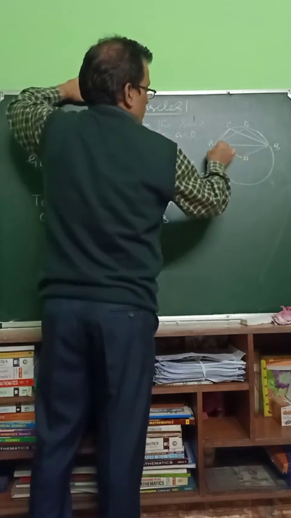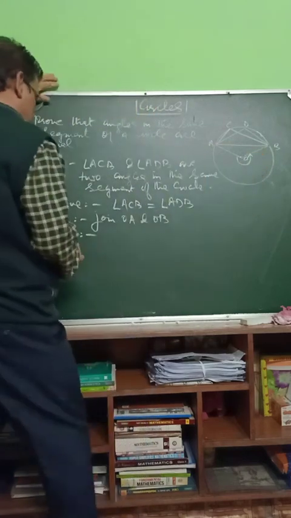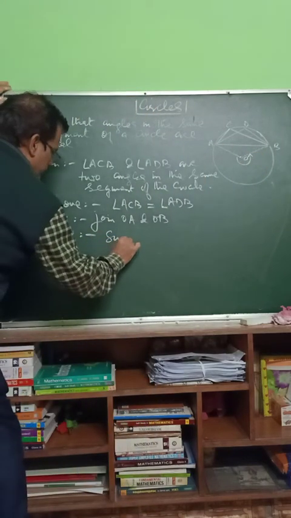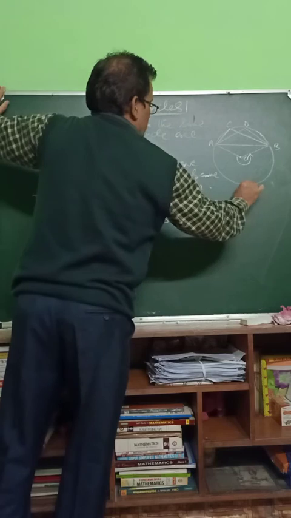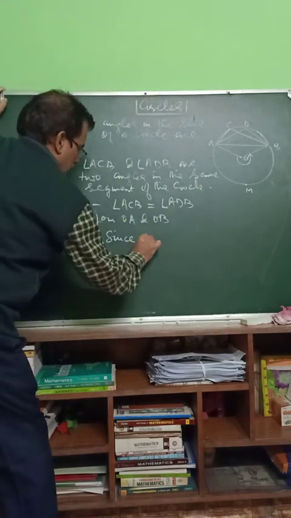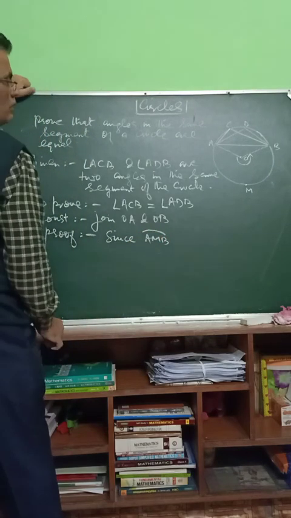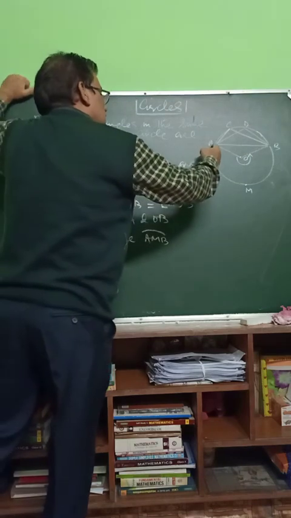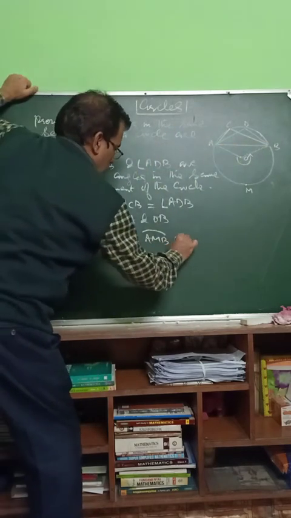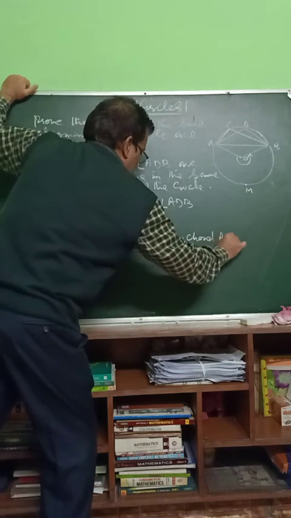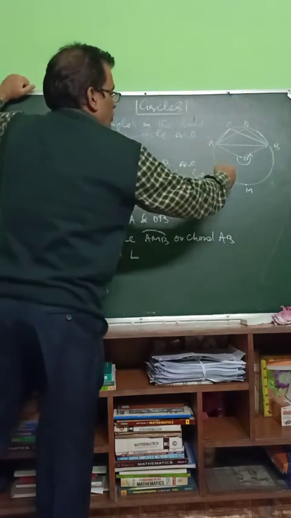So this angle AOB, since arc AMB or chord AB subtends angle AOB at the center